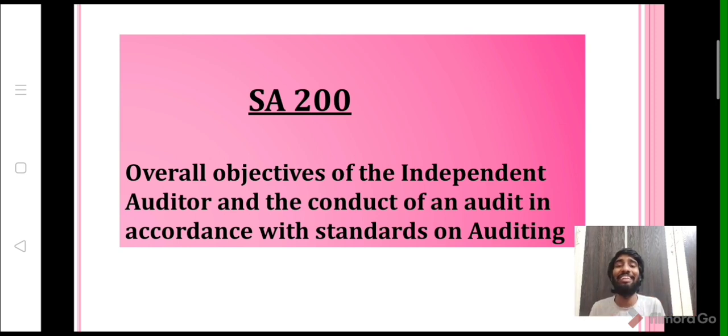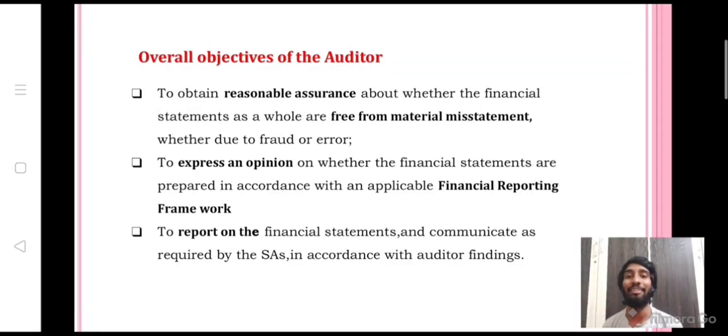What is the content that is required in this standard? The first one: let us discuss the overall objectives of an independent auditor. The primary objective of an auditor is to obtain reasonable assurance whether the financial statements as a whole are free from material misstatement, whether due to fraud or error. Second, to express an opinion whether the financial statements are prepared in accordance with the applicable financial reporting framework. Third, to report on the financial statements and communicate as required by the SAs in accordance with the auditor's findings. Let us go into a detailed explanation of these objectives.